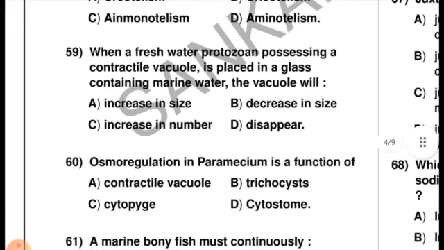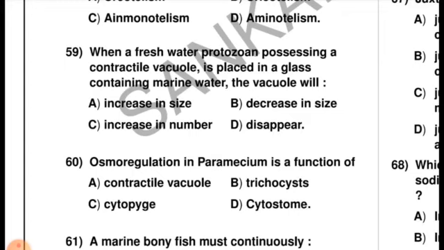When a fresh water protozoan possessing a contractile vacuole is placed in a glass containing marine water, the vacuoles will? The protozoans having contractile vacuoles use them for excretion and osmoregulation.